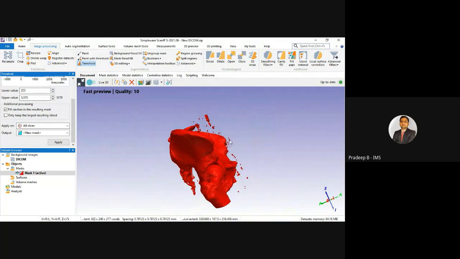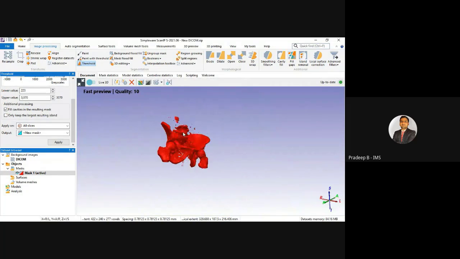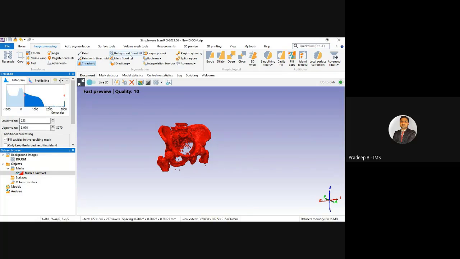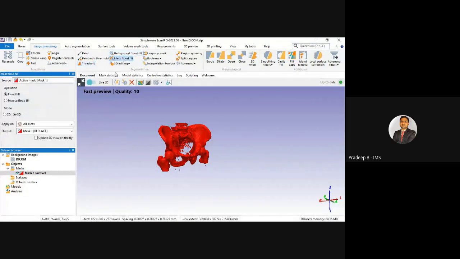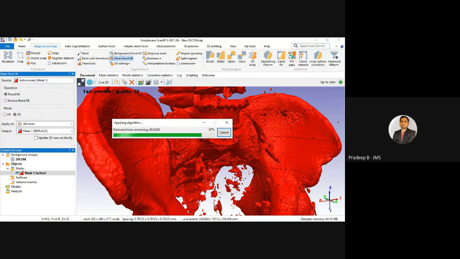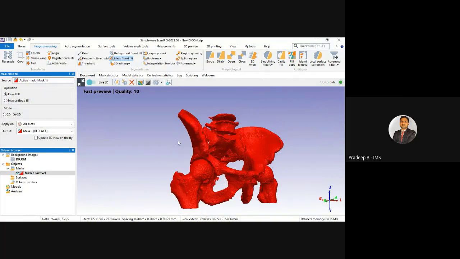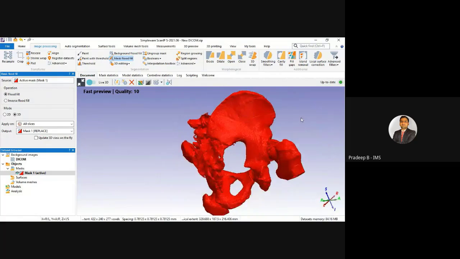Now as you can see, there are so many island type of noises present here. So for this we have an option, either we can use the same tool threshold. We just need to click here the only the large, keep the larger resulting island. Just leave it. I will again use this mask flood fill tool in this, expand it. I will just click here. This will remove the noises that are present here. You can see here, now all the noises have been removed.